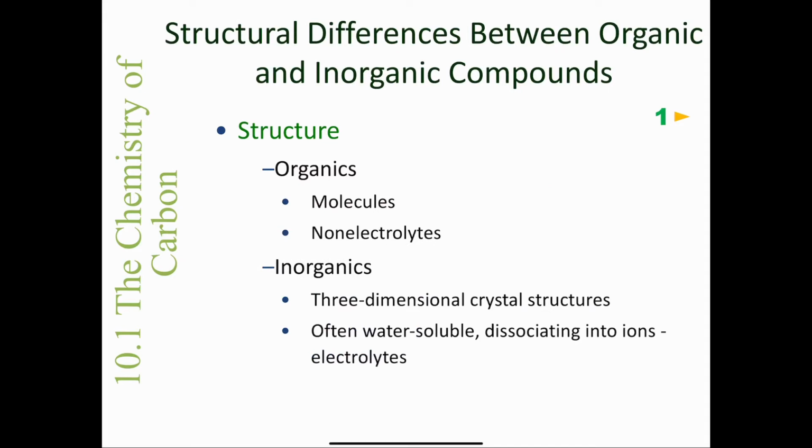The structural differences between organic and inorganic compounds are shown on this slide. Now, organic compounds, we think of those as molecules, and organic compounds or organic molecules are also non-electrolytes. So if we think about an organic compound, in fact, the simplest organic compound is called methane, and we'll discuss that more later. And methane is made from one carbon atom and 4 hydrogen atoms. Now, if I draw the Lewis structure of methane, it's CH4, so I have a single bond between the carbon and each one of those hydrogen atoms.